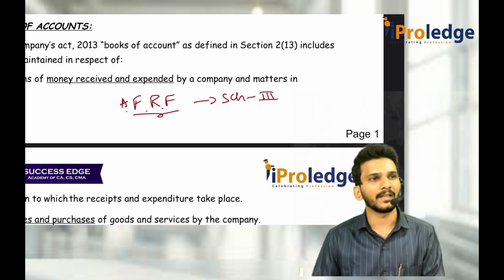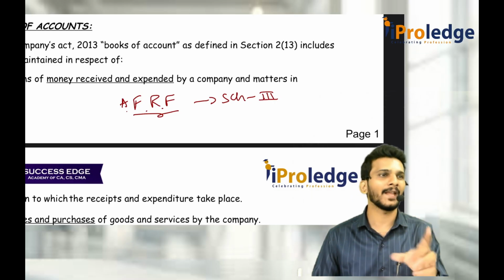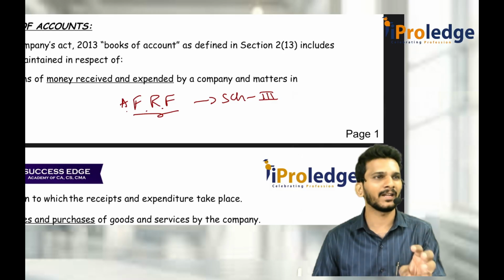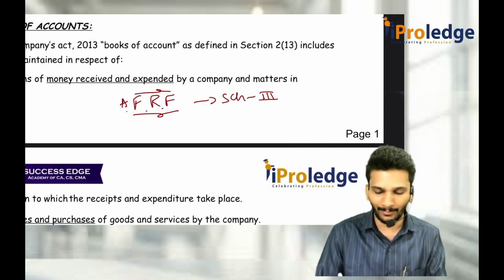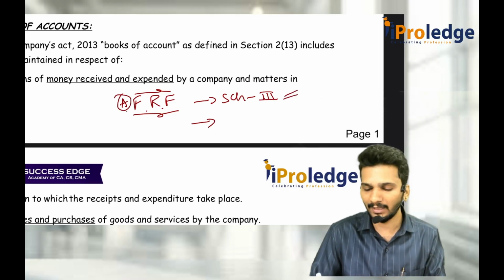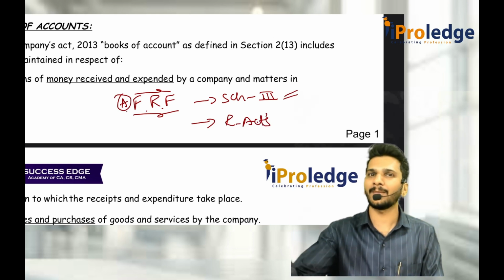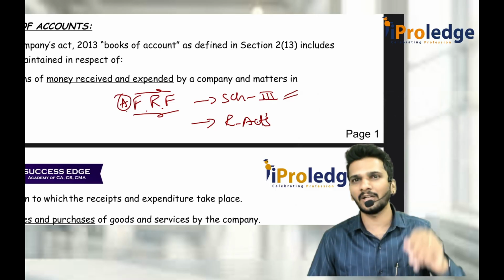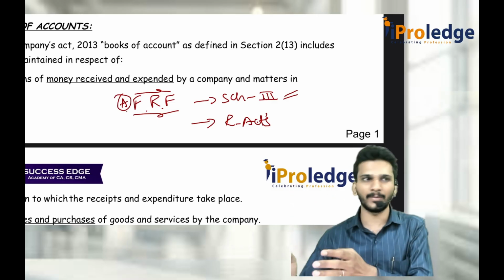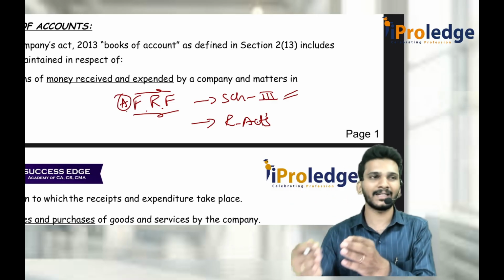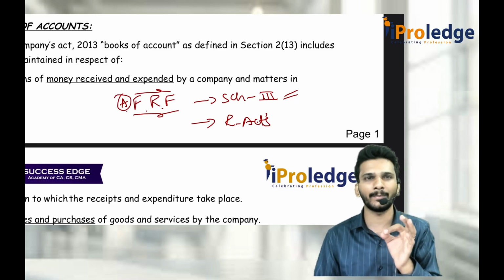But if you are not a company, or if you are a company but governed by some special acts, for example a banking company, an insurance company, or an electricity company, then the financial reporting framework applicable for you is not Schedule 3 but as per their respective act. The Banking Regulation Act gives it in some other manner, and you have to prepare it accordingly. When I am expressing my opinion, I should check whether those financial statements are correctly prepared as per those respective acts or not.